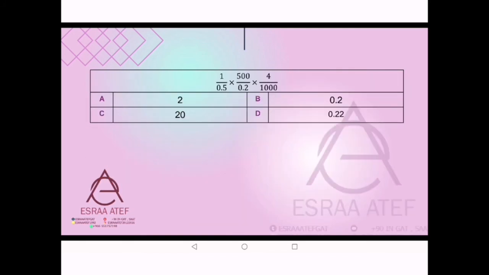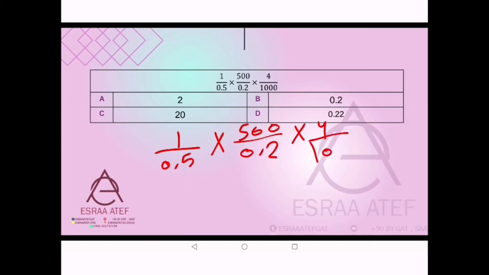Okay, here it's a fraction. How can we solve it? Here they are very easy. We will simplify only: 1 over 0.5 times 500 over 0.2 times 4 over 1000.